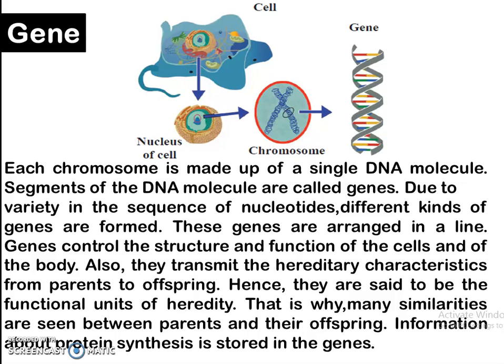Now we come to the gene. Each chromosome is made up of a single DNA molecule. Segments of the DNA molecules are called genes. Due to variety in the sequence of nucleotides, different kinds of genes are formed, and these genes are arranged in a line. Now, genes play a vital role.